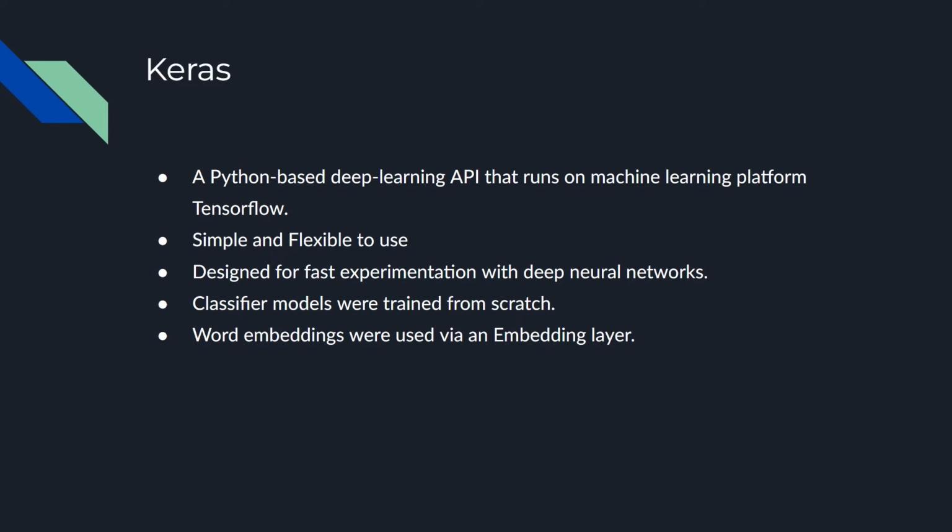Keras is a Python-based API that aids our approach in using deep learning for classification. Keras is considerably beginner-friendly with ample documentation and tutorials. It is also flexible and designed for fast experimentation, which is helpful for our project. We built the models from scratch to do polarity and subjectivity detection. In order to incorporate the textual data into the models, we use word embeddings.